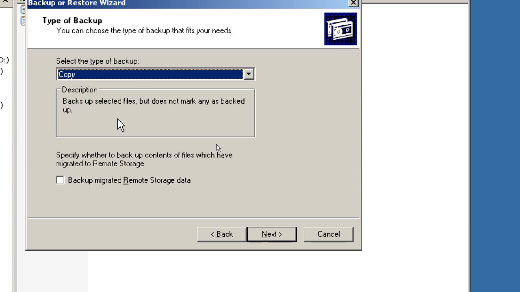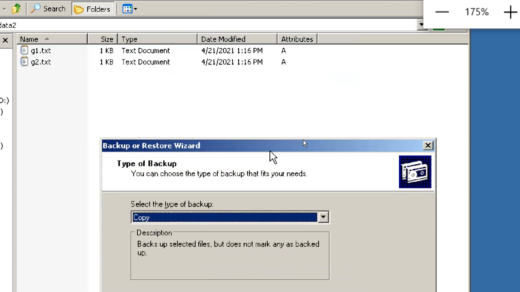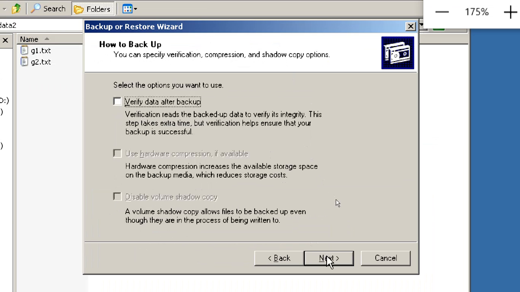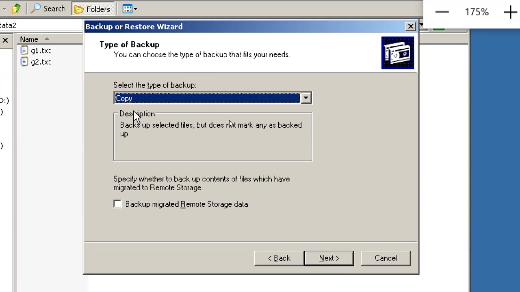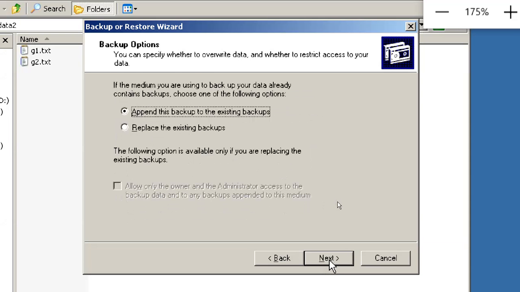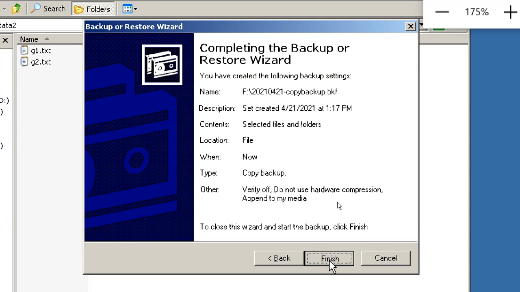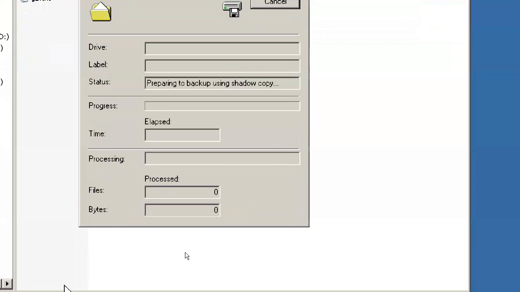So what is a copy backup? It backs up the selected files, but it does not mark them as backed up. So if you see the archive attribute is there, I'm doing copy backup. Finish, and we have to wait.